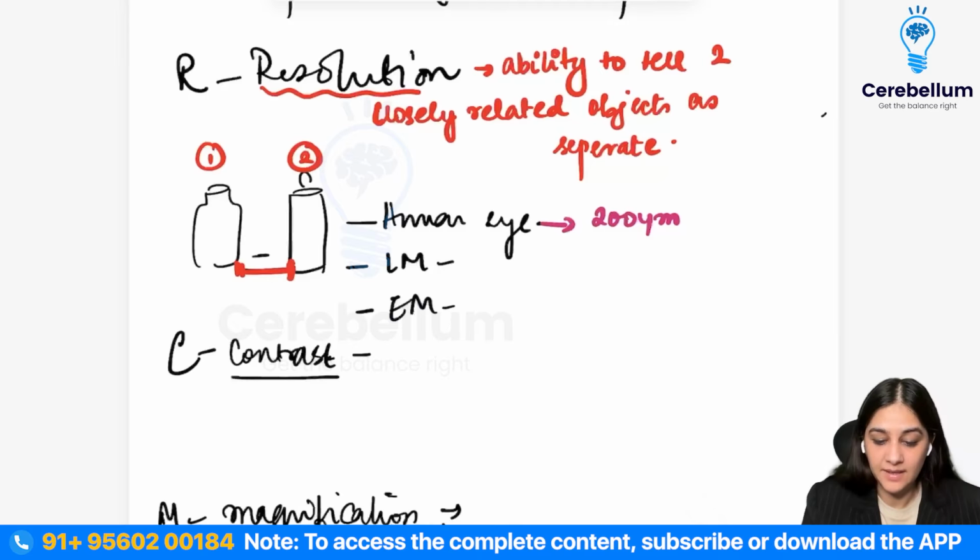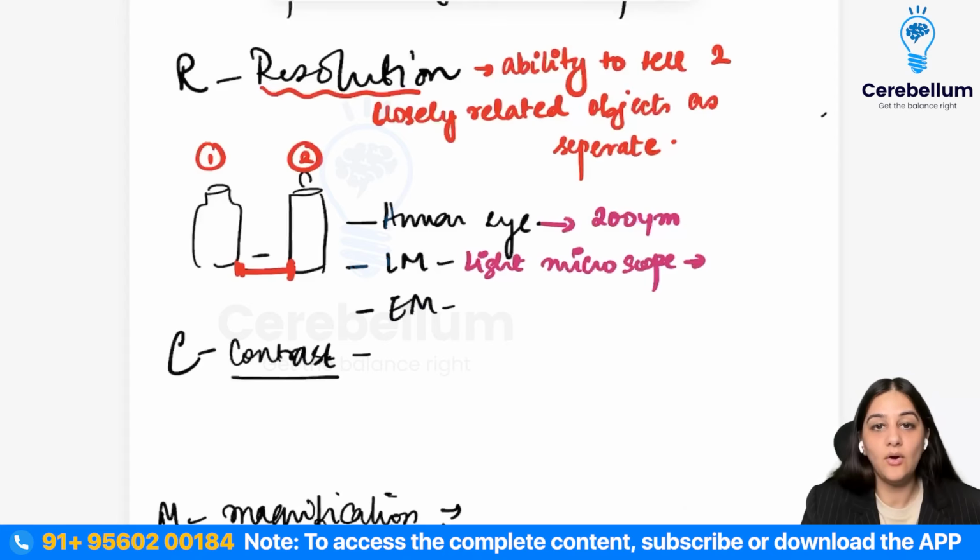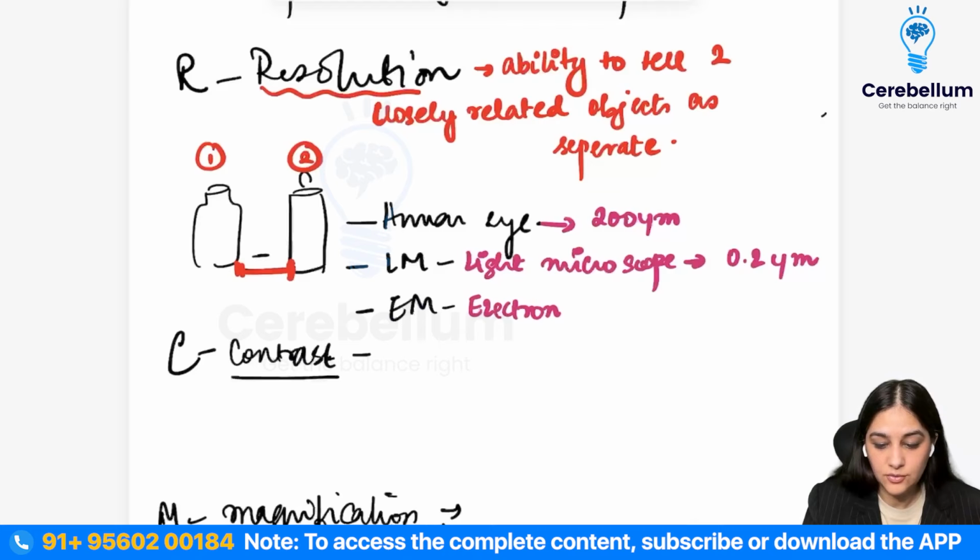What about the LM? LM is the light microscope. The light microscope can see organisms that are more than 0.2 micrometer, right? More than 0.2 micrometer is what can be visible by the light microscope. Now coming to the electron microscope, it can actually see structures that are as small as 0.5 nanometer.